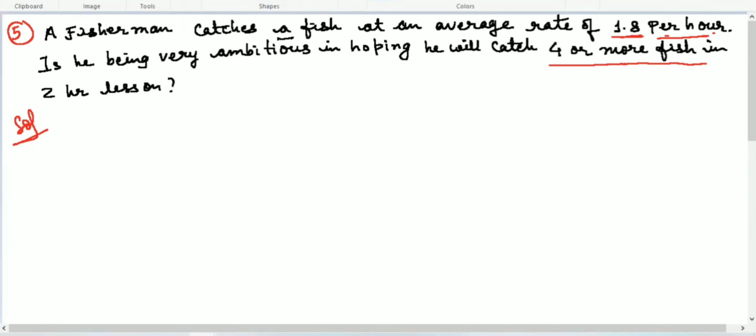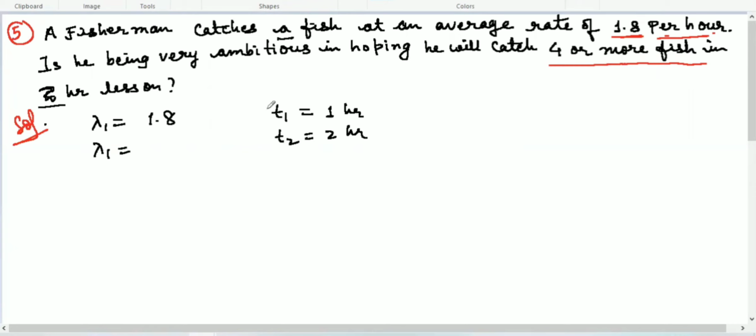So let's first try to figure it out. What is lambda 1 here, lambda 2, or is there a straight lambda or not? So lambda 1 is 1.8 and the length of time is 1 hour. And then next, he is hoping he will catch 4 or more fish in 2 hours. So T2 is given here as 2 hours. So we have to find out lambda 2.